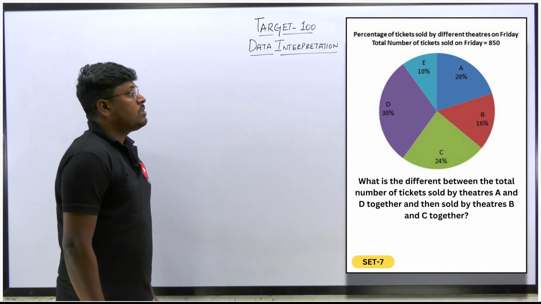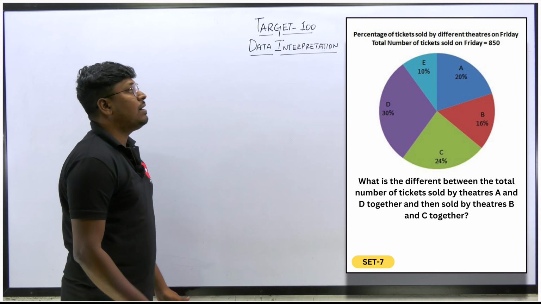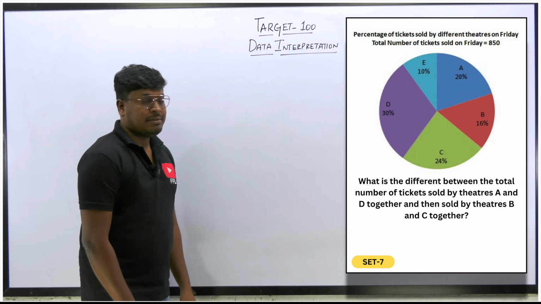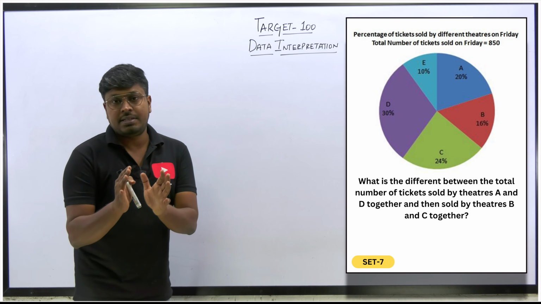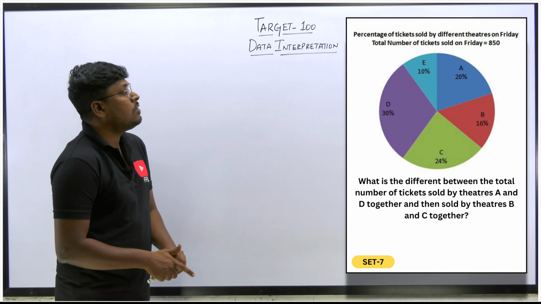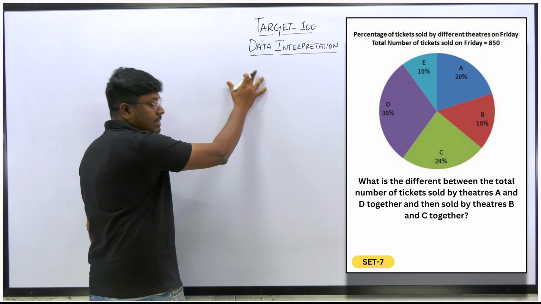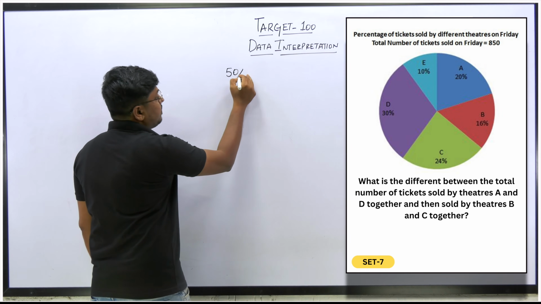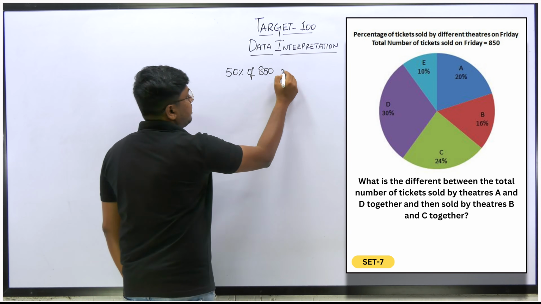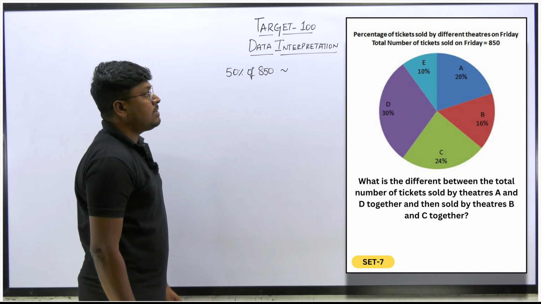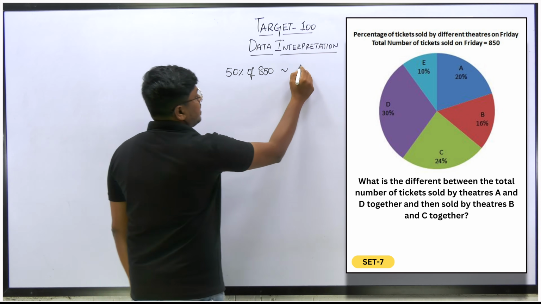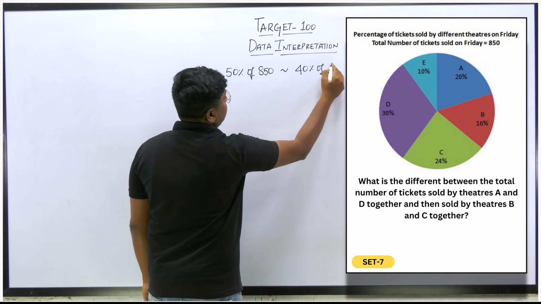First question: what is the difference between the total number of tickets sold by A and D together and those sold by theatres B and C together? Very easy, our target is just to find the difference between 2 theatres and another 2 theatres. The first 2 theatres are A and D. A will be 20, D will be 30, so the total will be 50% of the total tickets, which is 850. Next will be B and C. B will be 16, C will be 20, so 40% of 850.